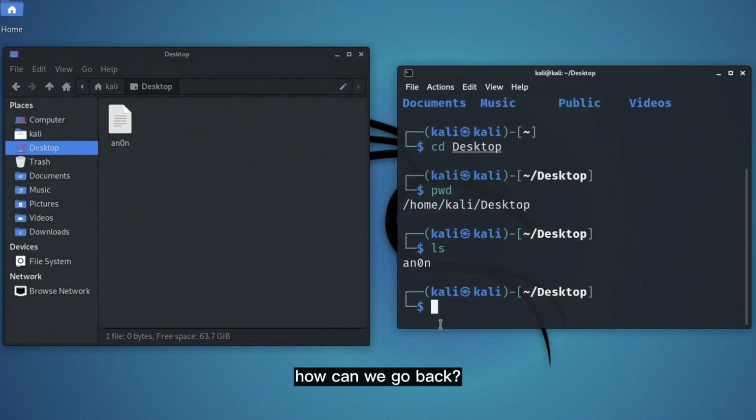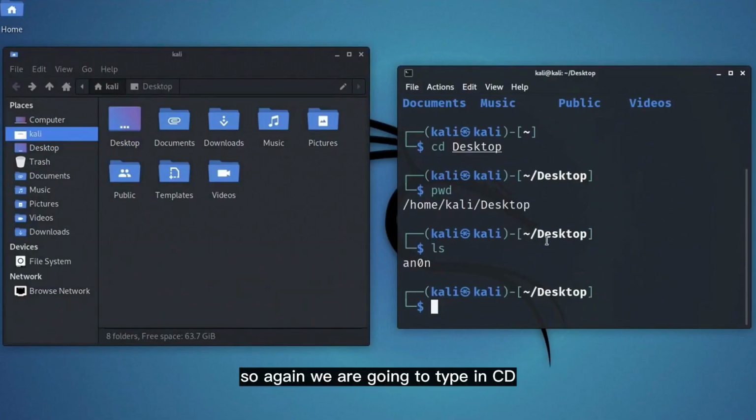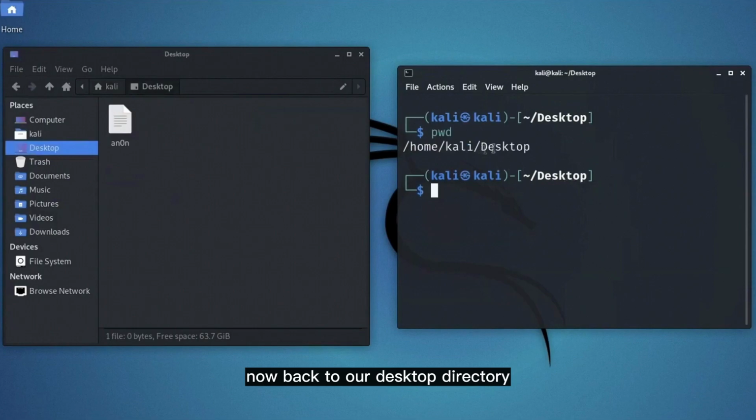But now how can we go back? Like in the GUI here, we can just click on the back button, and go to the directory we started in. How do we do this in terminal? It's actually pretty easy. So again we are going to type in cd, then a space, and put in 2 dots here. And upon hitting enter, cd .. will take us back to our previous directory. Now back to our desktop directory.